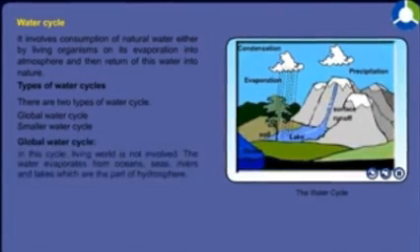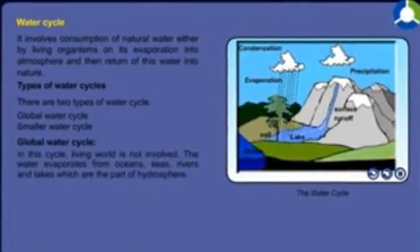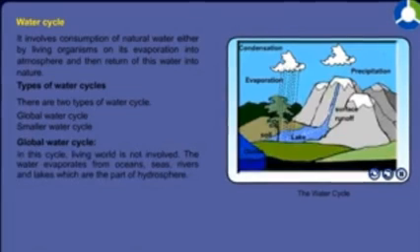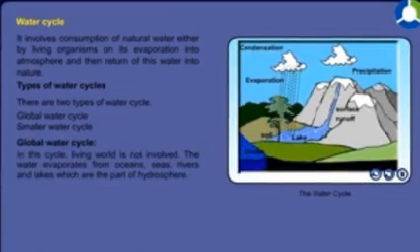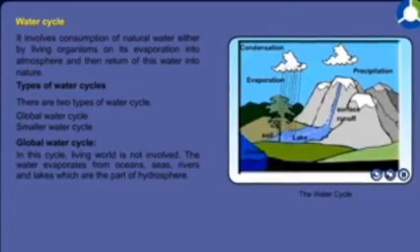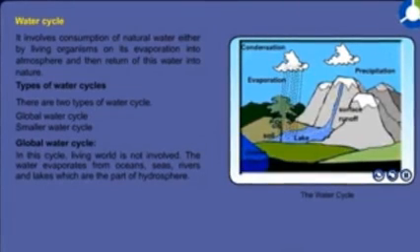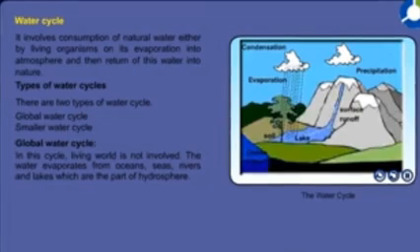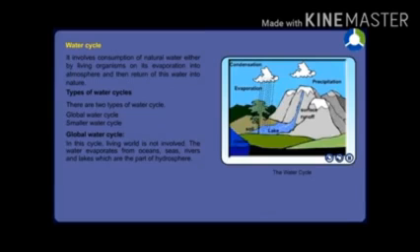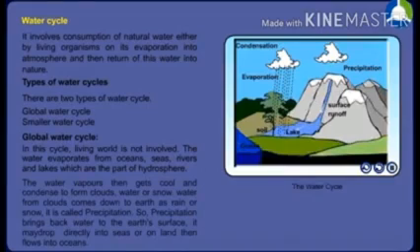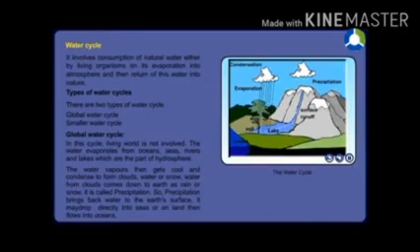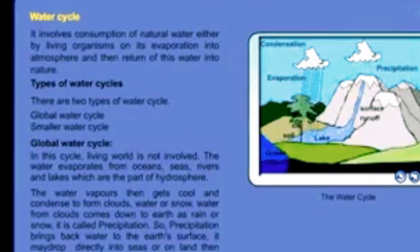Water is evaporated from the ocean, sea, rivers and lakes, which are part of the hydrosphere. The water vapor gets cooled and condenses to form clouds, water or snow. The water from clouds comes down to the earth as rain or snow. It is called precipitation. Precipitation brings back the water to the earth's surface.